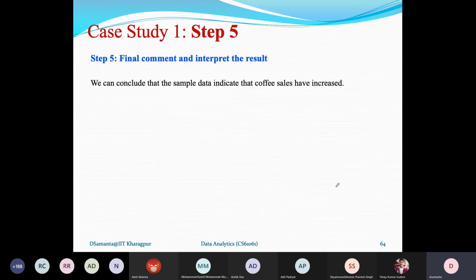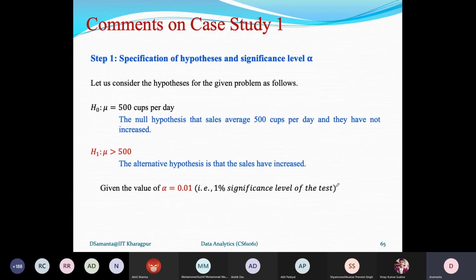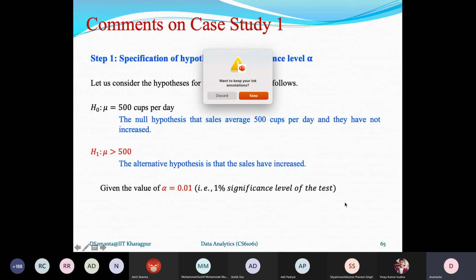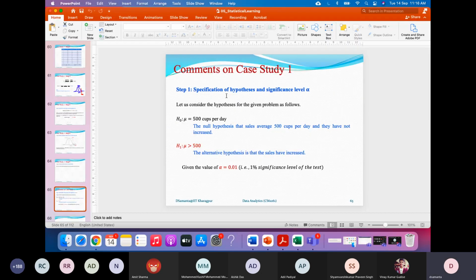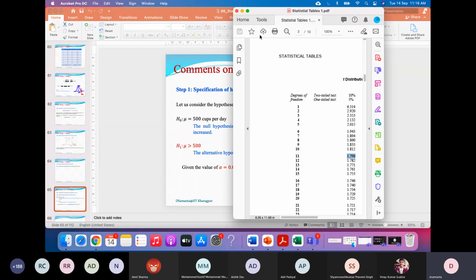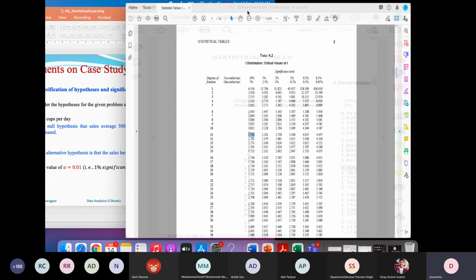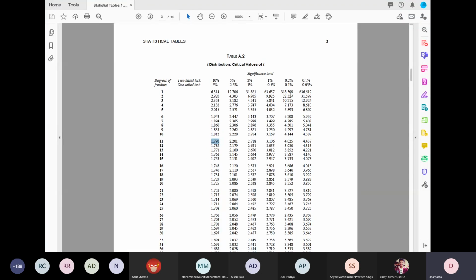Only that's one. Otherwise, it is nothing. The next point you can think about is that you have been given alpha as 5%. But what will be the result if we consider alpha equals 0.01? Now this can be answered again, because alpha is 1%. So we can consult the t distribution table for the same degrees of freedom, 11, with a one-tail test at the 1% level. That means instead of 1.796, it will be 2.718. So the critical boundary will shift from 1.796 to 2.215.